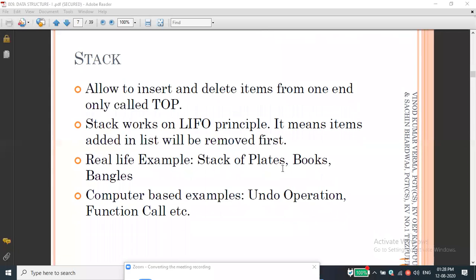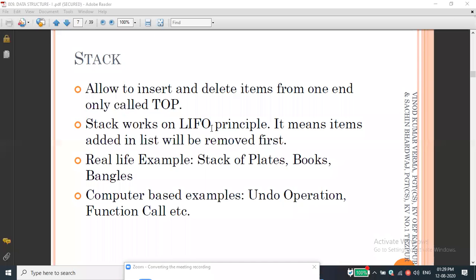I forgot to explain LIFO. The full form is last in, first out. For example, in a stack we are inserting one by one. Take the same watermelon example. We put the first watermelon into the box, then the second one, and finally I drop the third one into the box. Last in: which is the last one? The third watermelon is the last one.